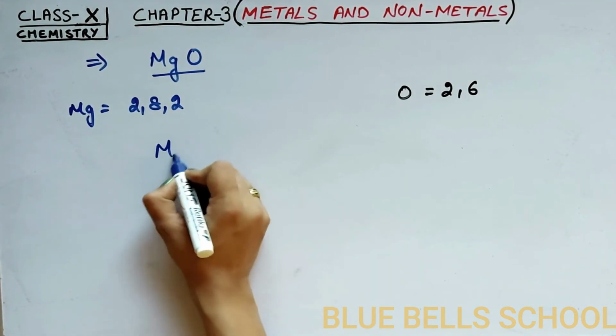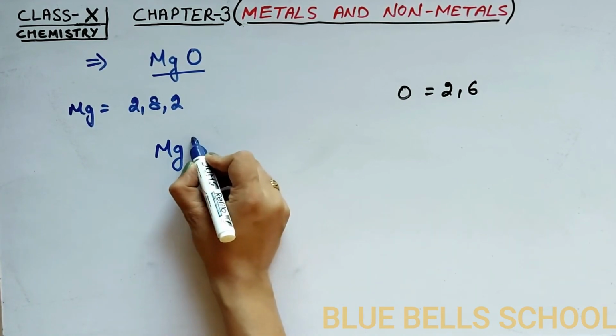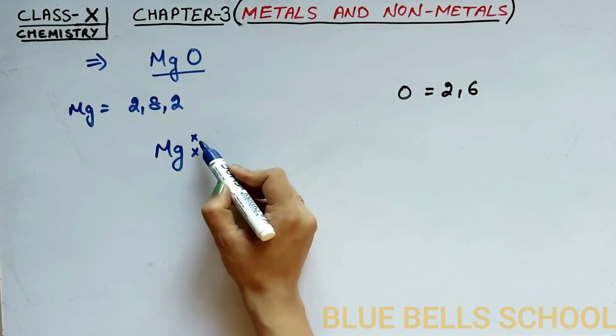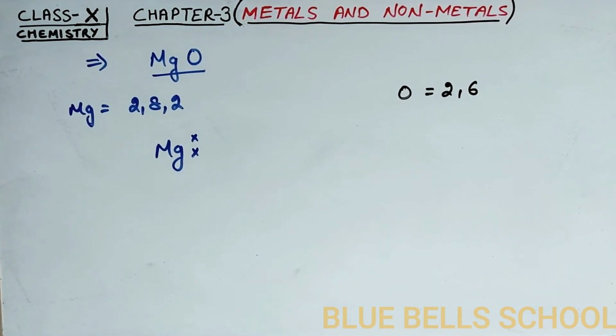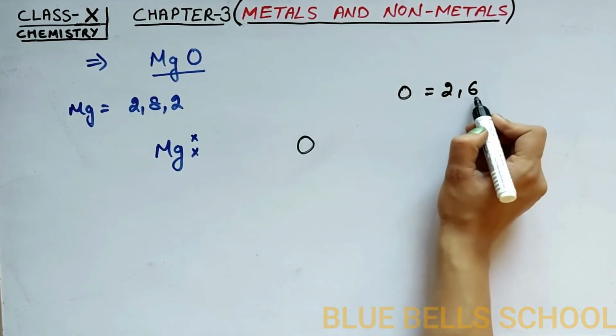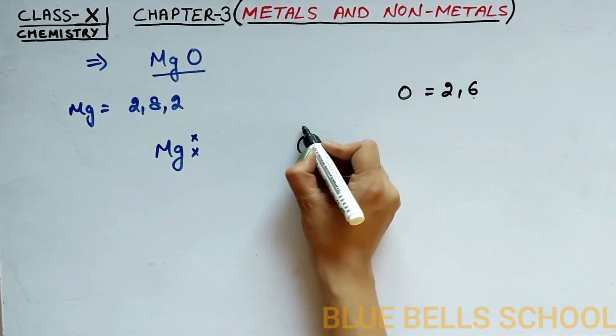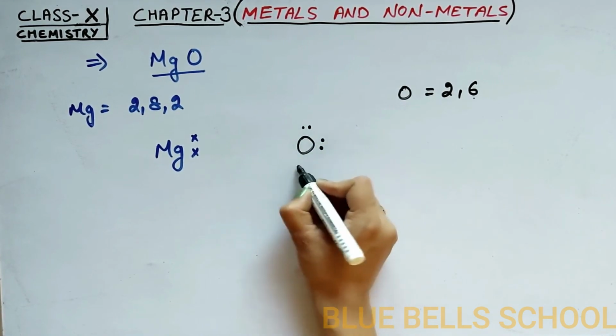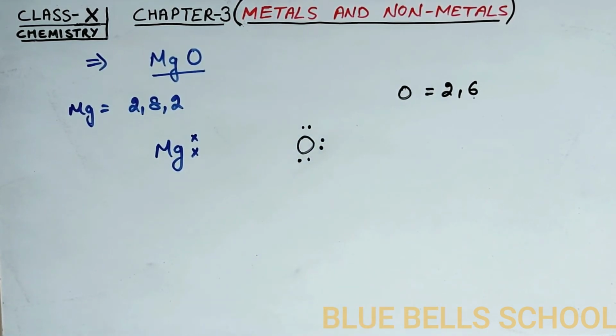When we draw the dot structure for magnesium, two electrons are present in its last orbit, represented in cross manner. Oxygen has 6 electrons represented in form of dots: 1, 2, 3, 4, 5, 6.